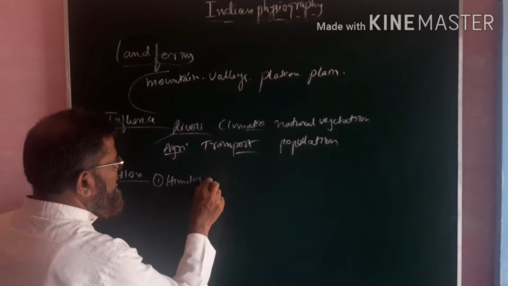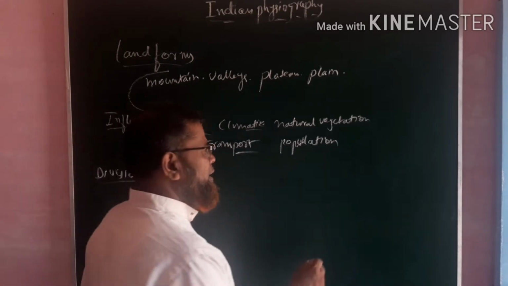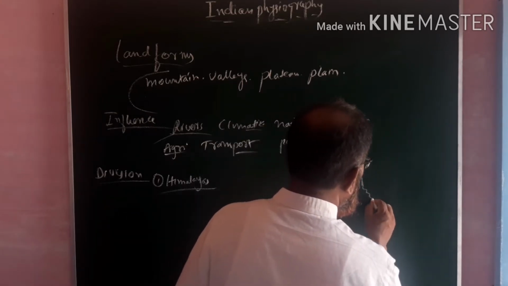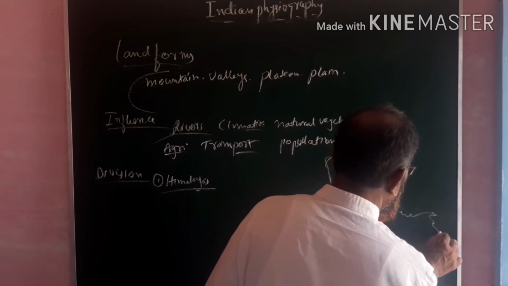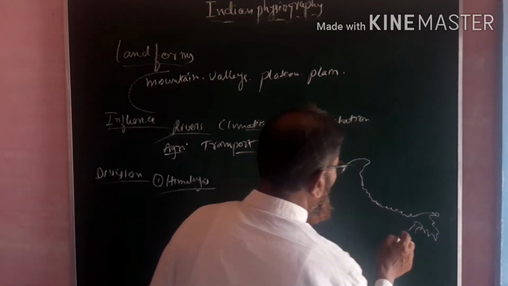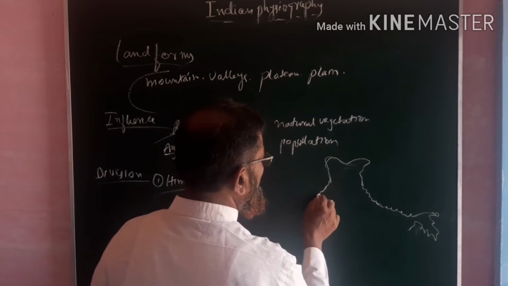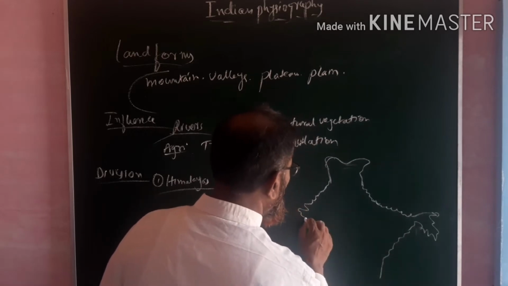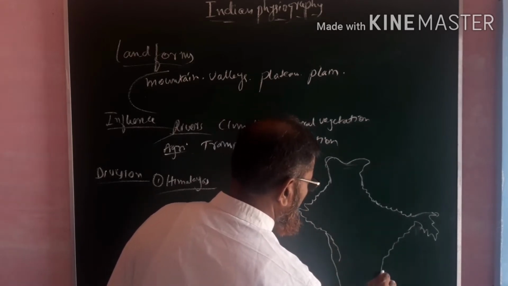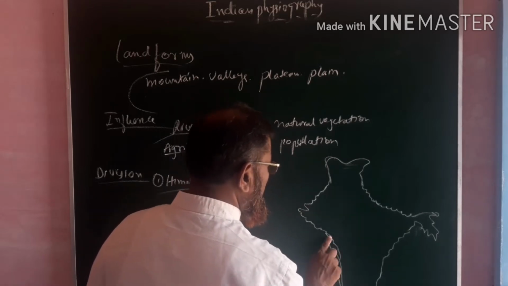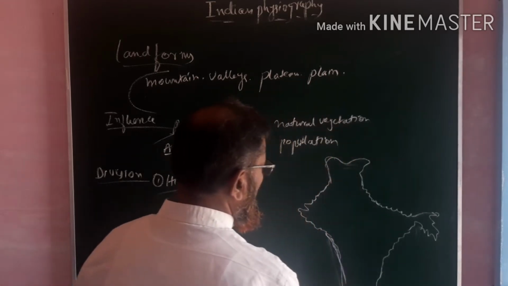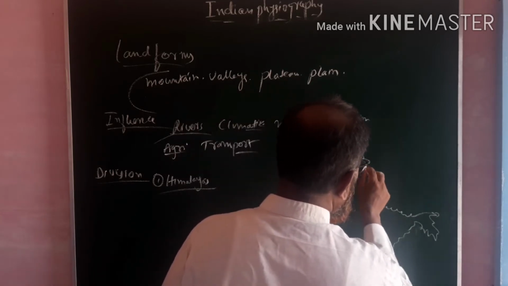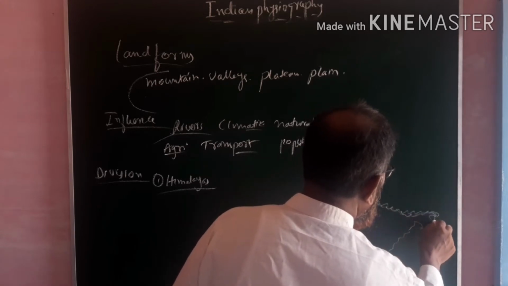That is the Himalayas, and with the help of a map we can better understand every division of our India, because this map will help you in a very good manner with all the physical features of India, and other geographical concepts can be better understood with the help of map work. Okay, here these are the Himalayas. They are the northern mountains, and they are in the northern part of India.